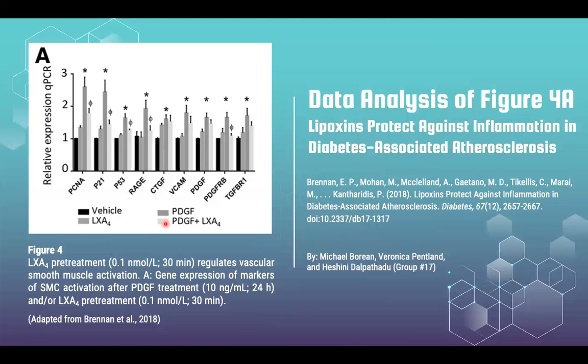However, the methods failed to specify whether fluorescent signals were normalized to 18S RNA or GAPDH for the result illustrated in Figure 4a. The data showed that LXA4 reduced PDGF-induced upregulation of several of the genes of interest.